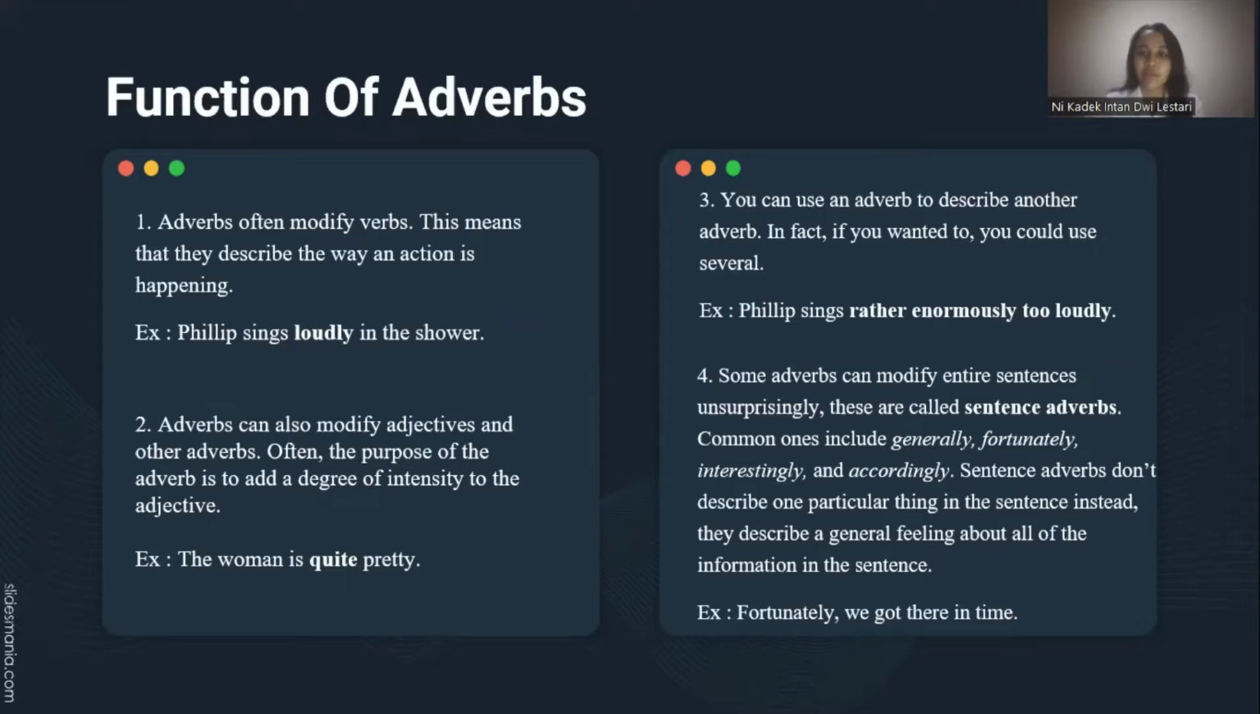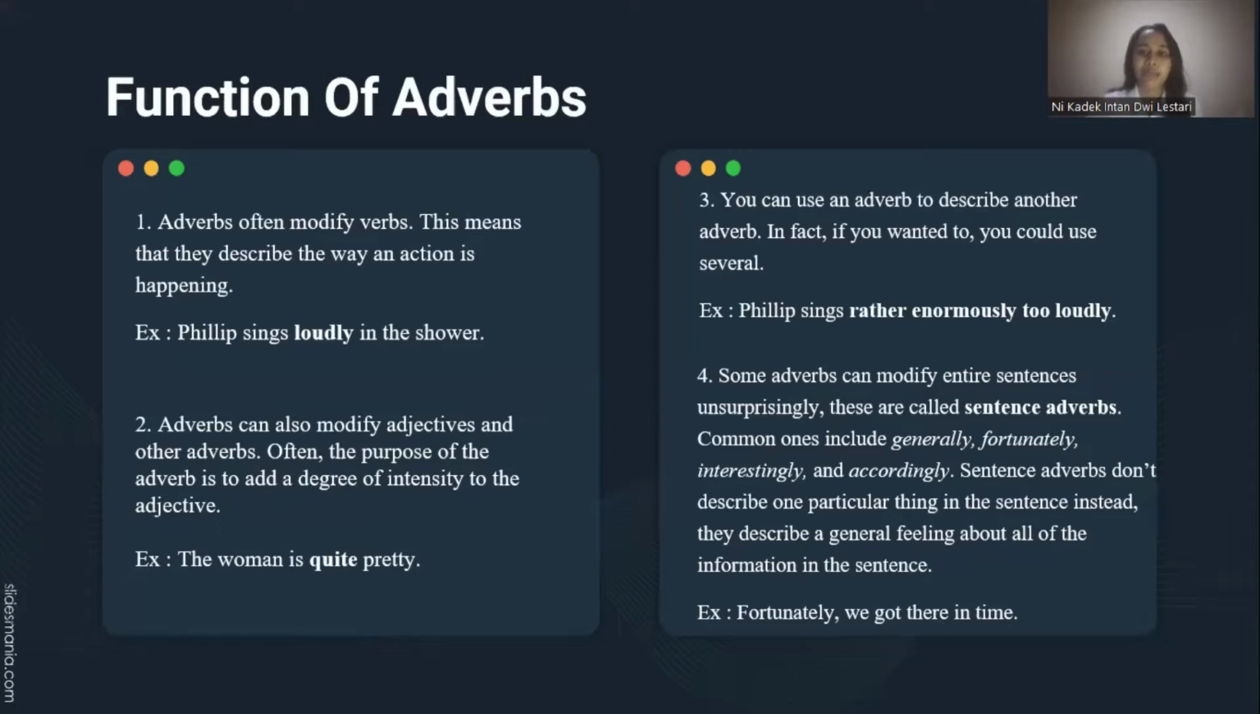Number 3, you can use an adverb to describe another adverb. In fact, if you want to, you could use several. For example, Philip sings rather enormously too loudly.